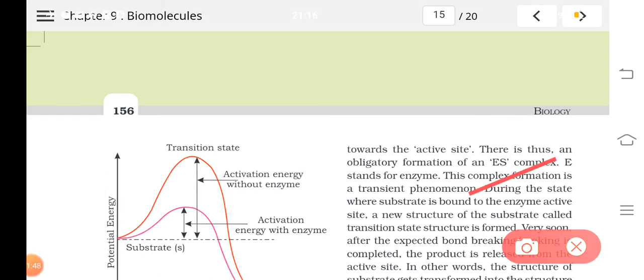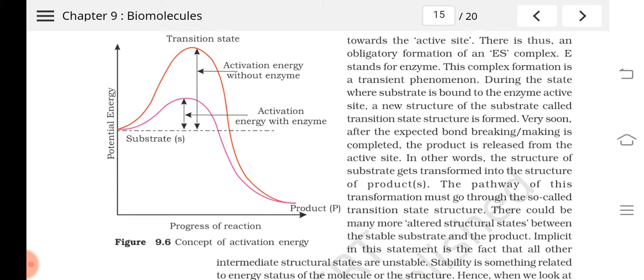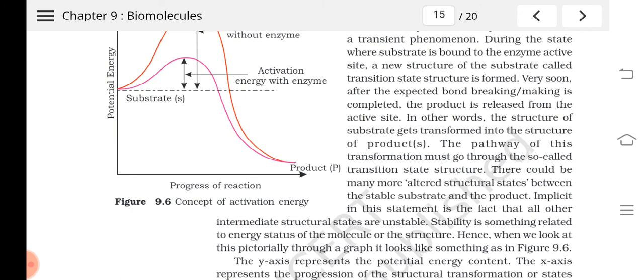And as this enzyme substrate complex is a transient stage, it will get converted to product. During this stage what happened? The bond breaking and making, all this will be done during this period, and then the substrate will be changed into the product.